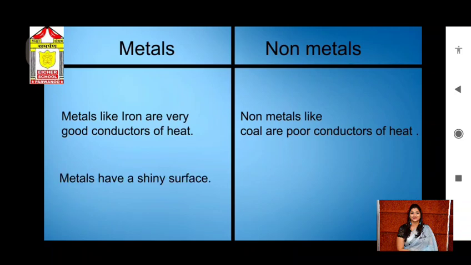Now, the next property is lustre. Metals are lustrous. They have a shiny surface. They shine. So this property is called lustre. And non-metals are dull in appearance, meaning they are non-lustrous. So this is the difference between metals and non-metals.